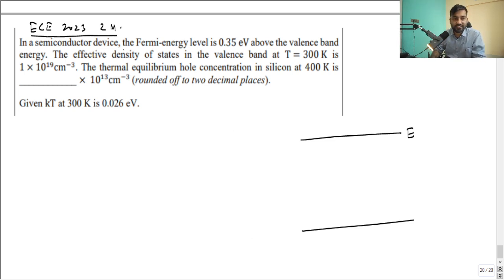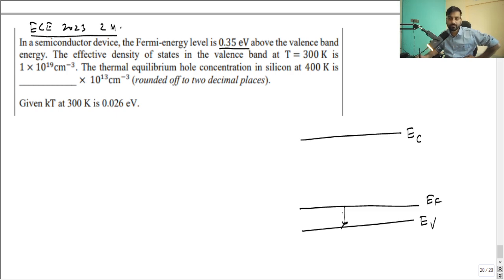So the first line says that the Fermi energy level is 0.35 electron volt above the valence band energy. So you can say this is the valence band energy, this is the conduction band energy, in a simplified energy band diagram. And above the valence band energy, there is a Fermi level, EF. And this Fermi level is 0.35 electron volt above it. They have given that in the question.